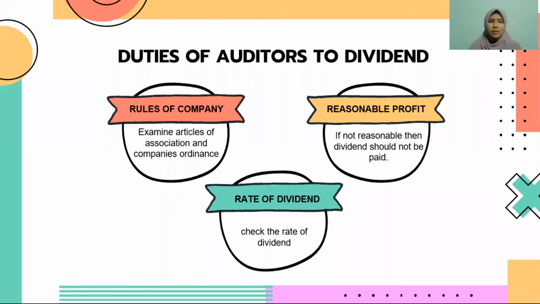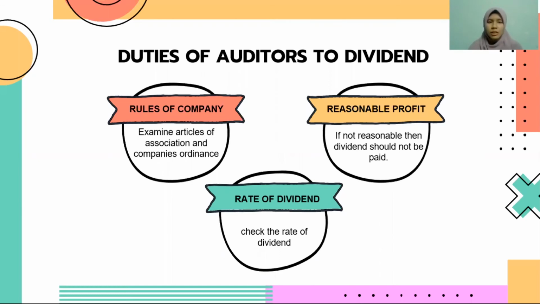The last part is duties of auditor to dividend. Duty number 1 is to know the rules of the company, examine articles of association and company ordinance. The auditor should check the rules of the client company. They should examine the articles of association and company ordinance, which allow the management to propose dividends out of revenue profit.